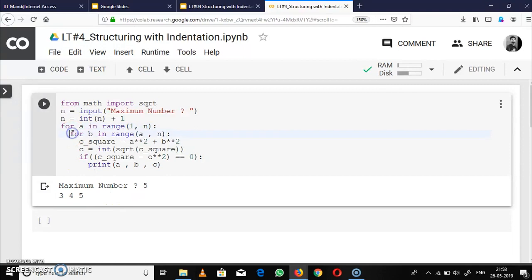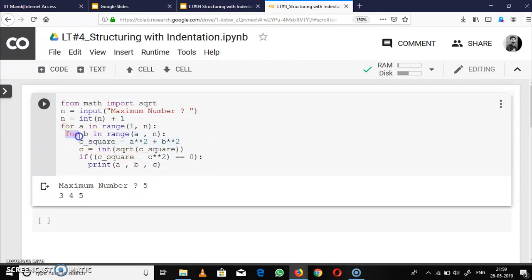If we make some mistake, like if we move this for loop here, then we can see this becomes red. It means that there is something incorrect in your indentation. You have written the program correctly, there is no mistake in writing the syntax, I mean the keywords, there is only a mistake in indentation.